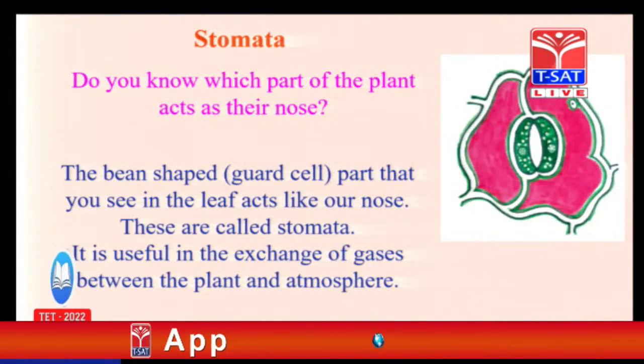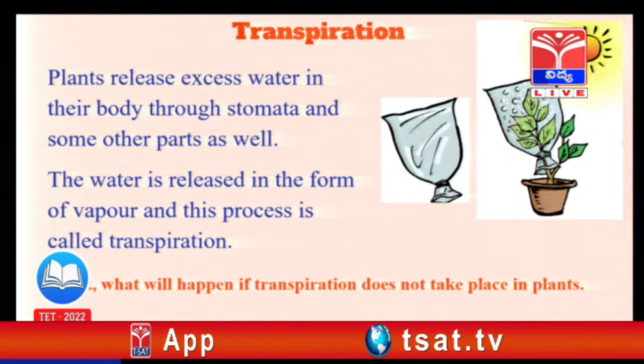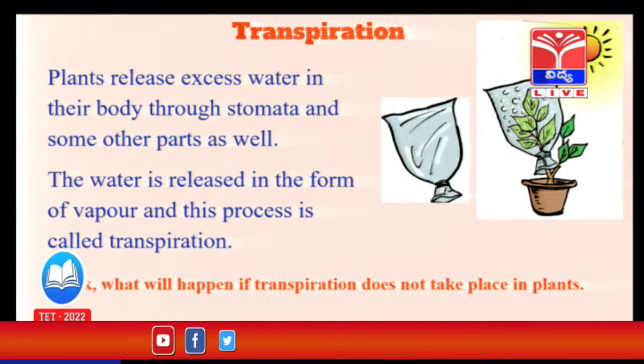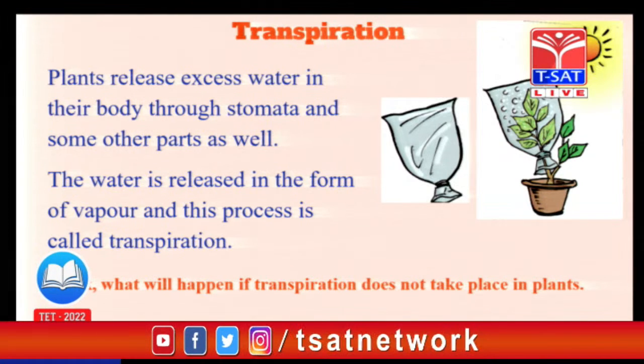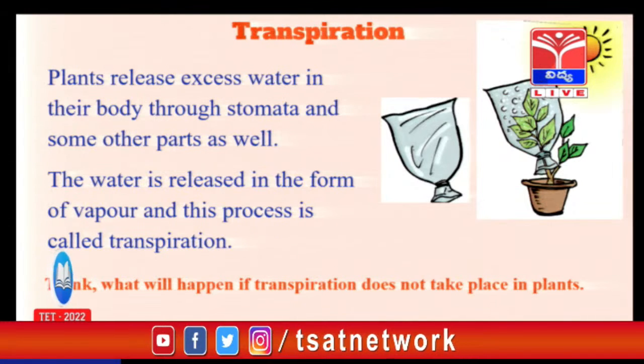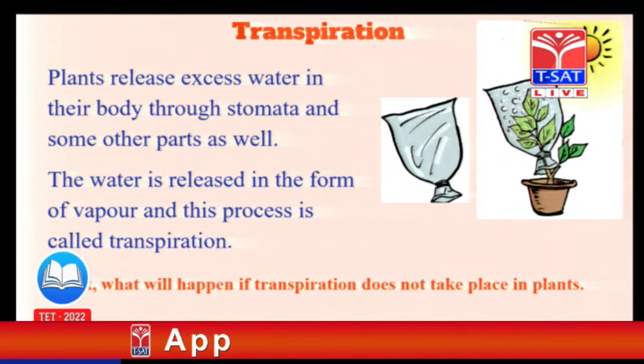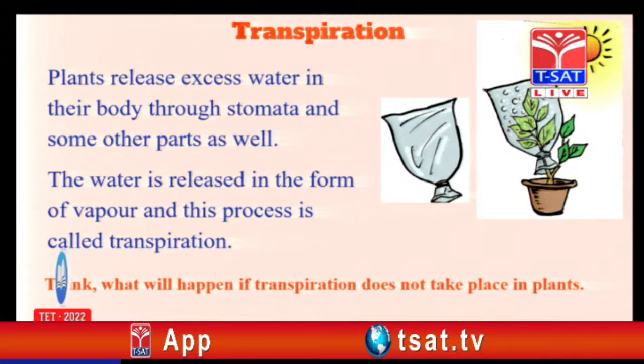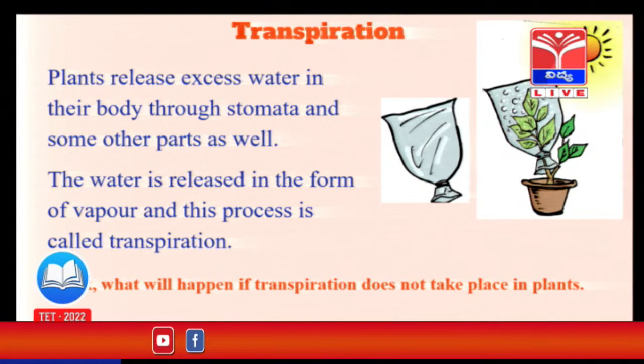So this is about the stomata, which are meant for gaseous exchange in plants. Leaves have one more function, that is transpiration. In the previous examination, one question is there. We will discuss the questions later. How does water transport to the top of tall trees? Some distractors are there, options 1, 2, 3, 4 like that. That is transpiration. Because of transpiration, the water reaches the highest level in all tall plants.